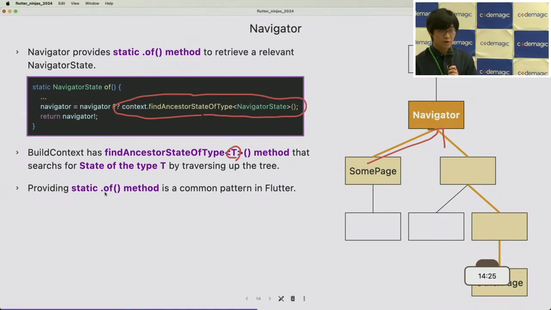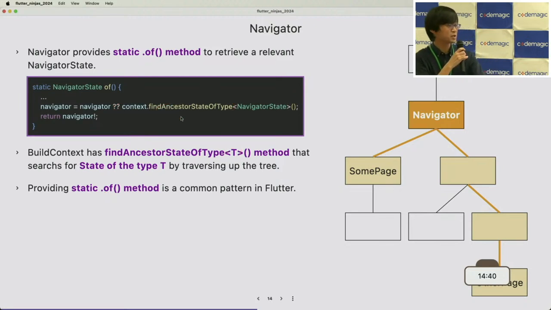And providing a .of method is a common pattern in the Flutter framework because, when we are thinking of calling the findAncestorStateOfType<T> method, we have some problems here. Simply, the name of the method is very long and we don't want to type it, and we have to know the type of T.